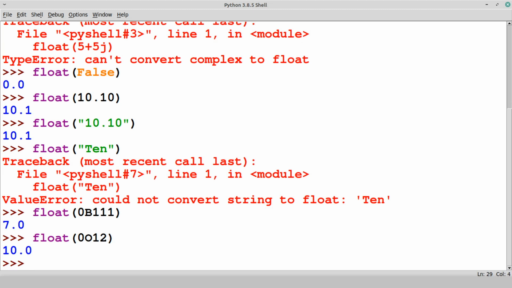So we can convert almost all types into floating point except the complex type. Whenever we try to convert complex into float, it will not work. It is similar to int: when we convert a string type to the float type, the base should be 10 or even floating point. So it works for strings also.